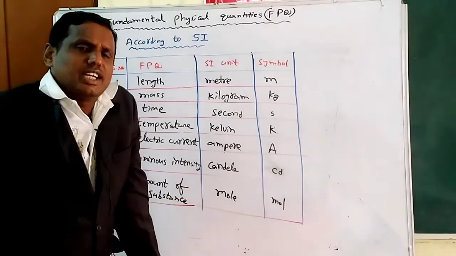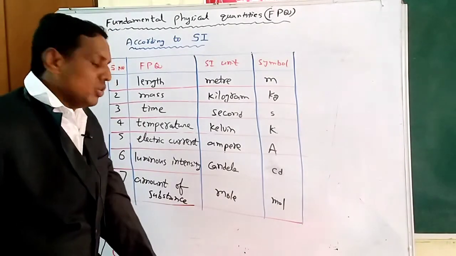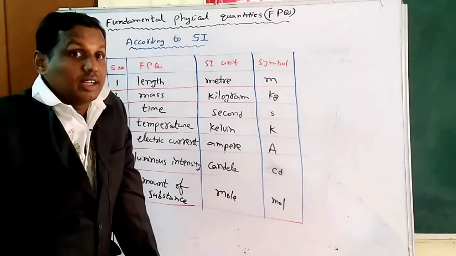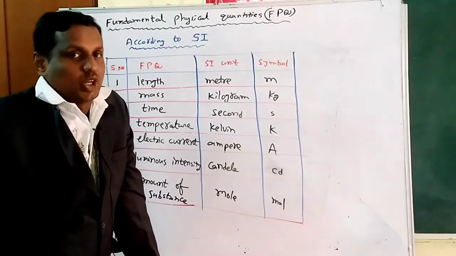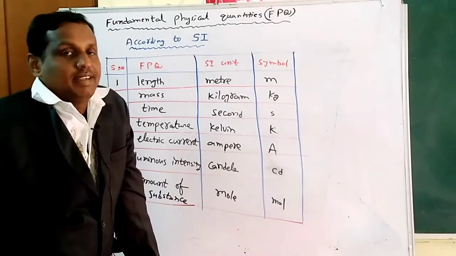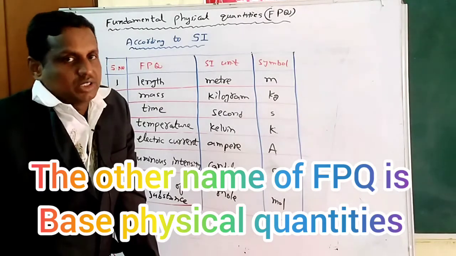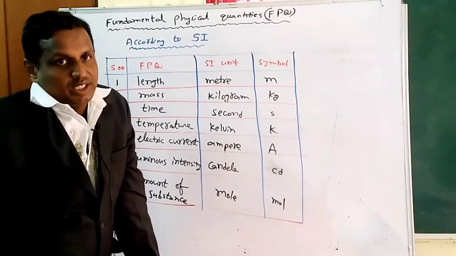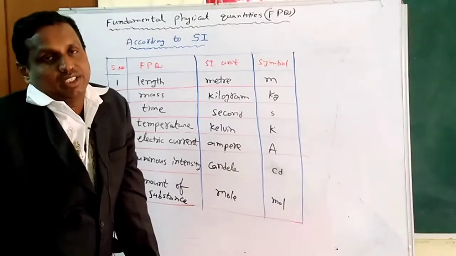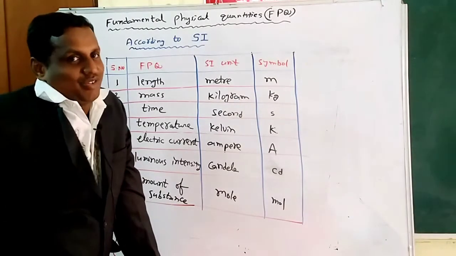Okay, dear students, these 7 are known as fundamental physical quantities. Another name also there: base physical quantities. You can say base physical quantities also. So these 7 are known as fundamental physical quantities. Remaining all are derived physical quantities.